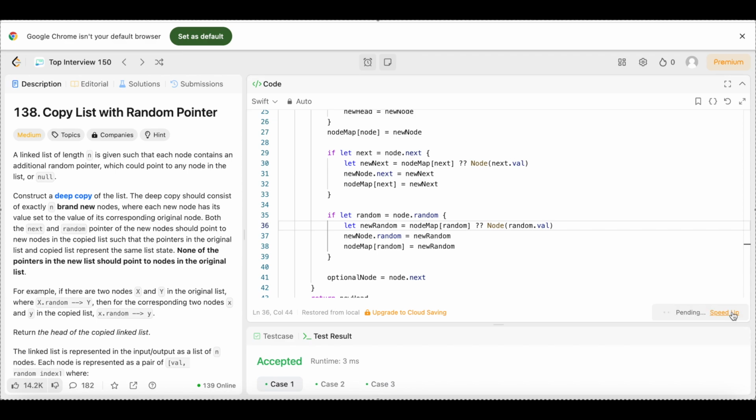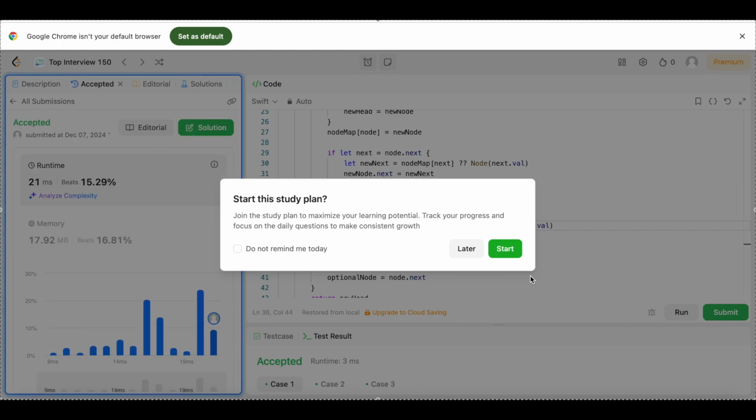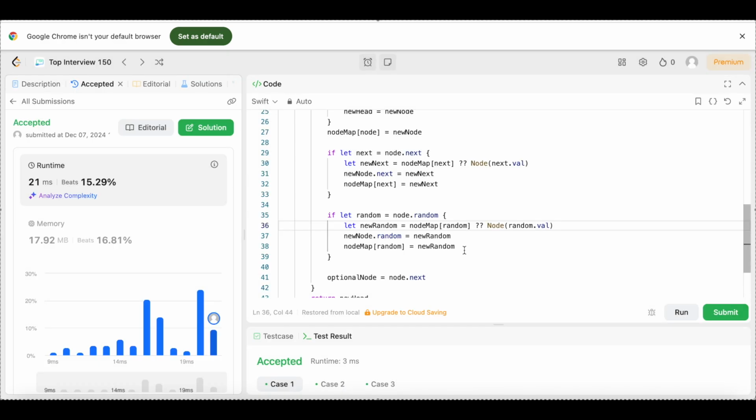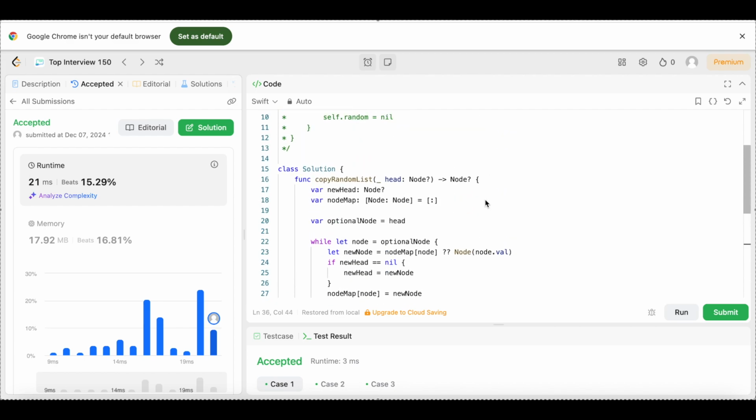So let's submit it. Make sure it stays accepted after we submit it, because we all know how this LeetCode stuff can get. And look at that, y'all. 21 milliseconds beats 15.29% of users with Swift. Now, don't worry about those numbers. We'll get those up as we continue down our LeetCode journey. Right now, we're just focused on understanding the question and understanding the code that was written, so we can apply the knowledge that we learned today on our future LeetCode problems.